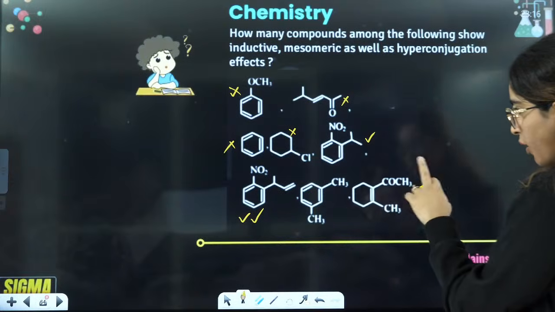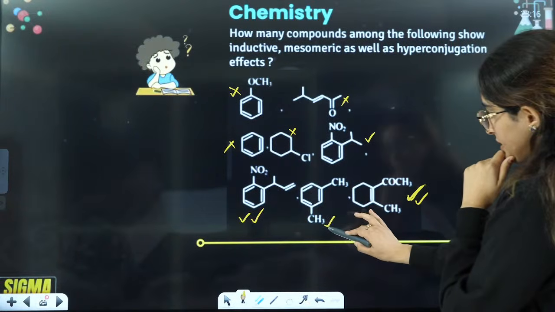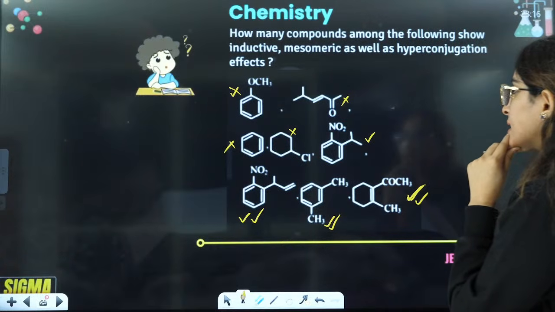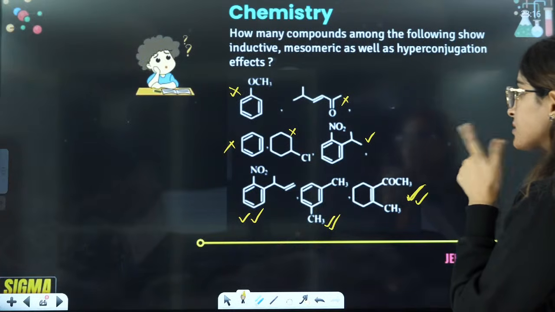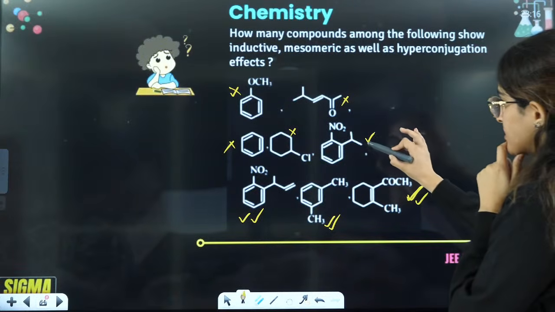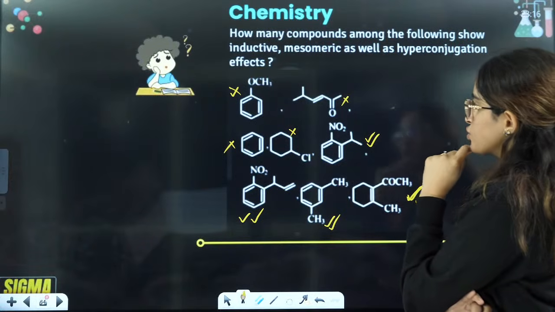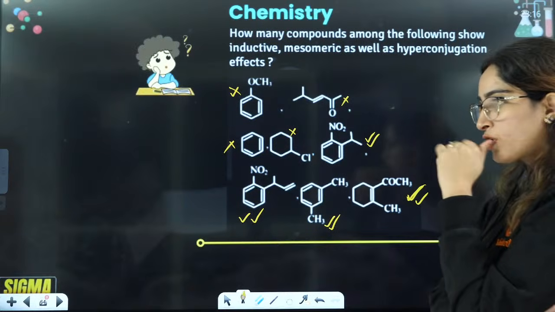This double bond, this will also show hyperconjugation, this will also show mesomeric, है ना? This will also show inductive, right? So this is double bond, this will also show resonance, mesomeric, everything, yes. This will also show hyperconjugating. So total 4 will be there, है ना? Total 4 will be there.